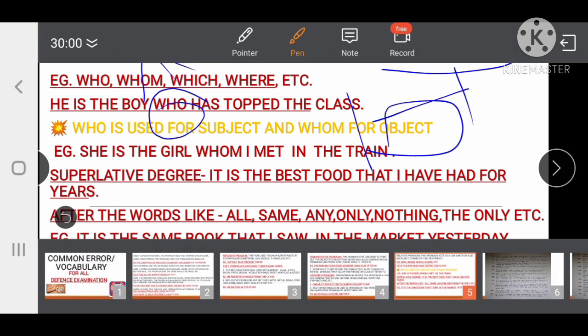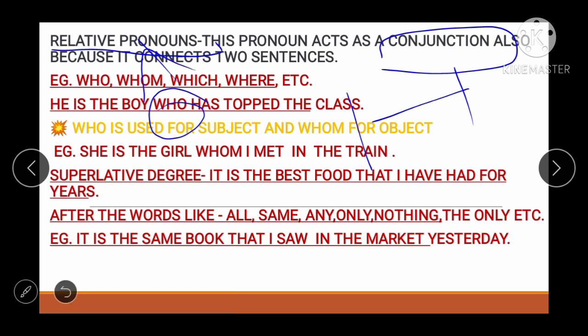So let's form an example. She is the girl whom I met in the train. Now see, there is the superlative degree. So how is the relative pronoun used in the superlative degree? See, it is the best food that I have had for years. It is the best, superlative, food that. Whenever the superlative degree comes, we will use the relative pronoun that.